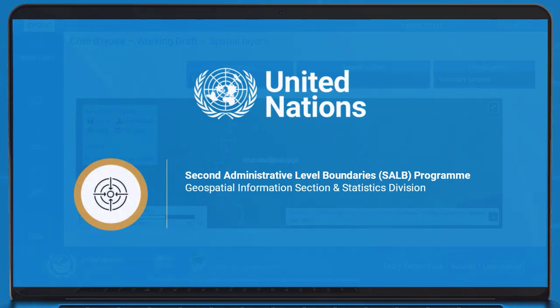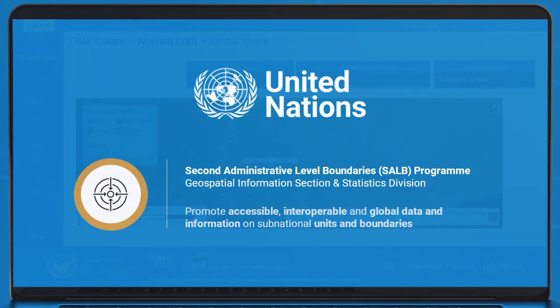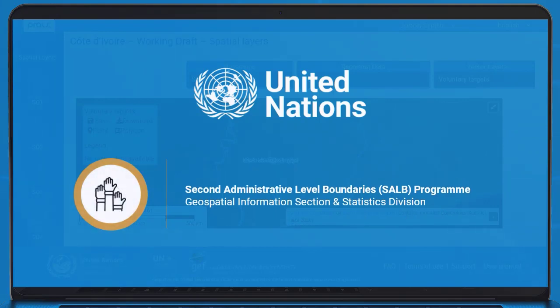The programme's objective is to promote accessible, interoperable and global data and information on subnational units and boundaries. Parties should engage with the SALB programme directly by sending an email to salb@un.org and by consulting their website.